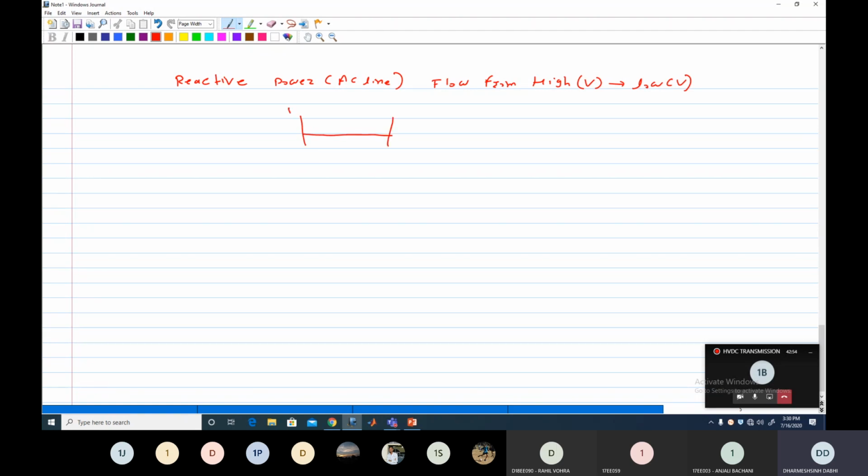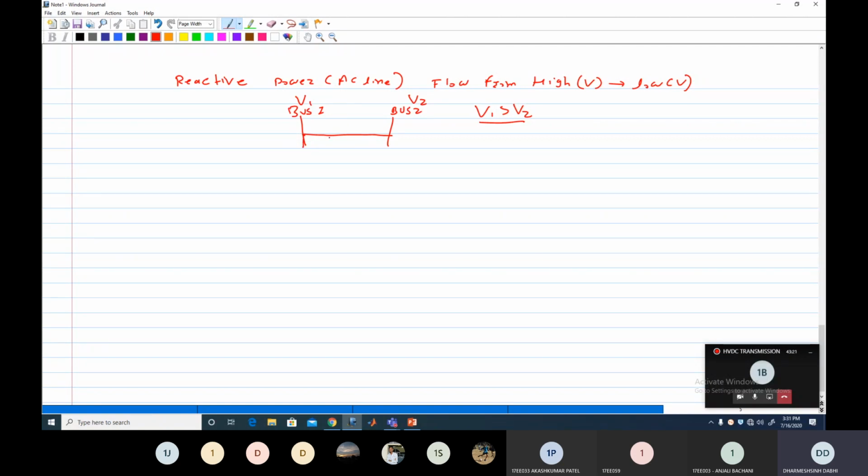Same example, bus 1, bus 2, voltage V1, voltage V2. If V1 is greater than V2, then the reactive power is transmitted from bus 1 to bus 2. But this is not the correct way to represent it, because